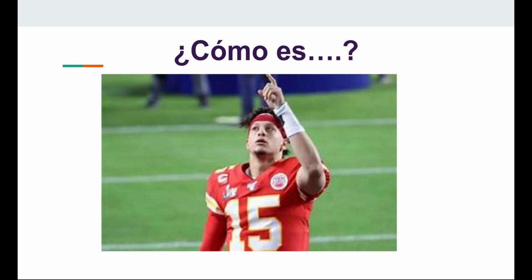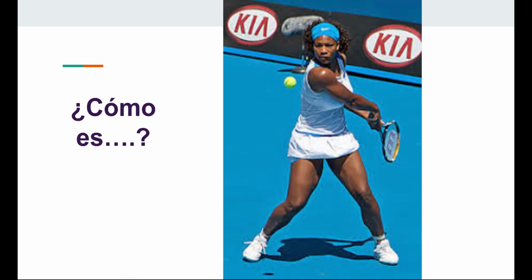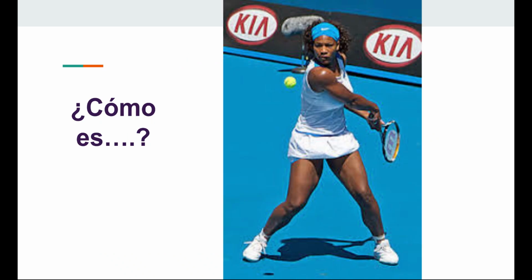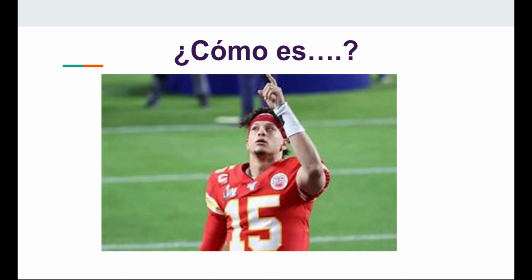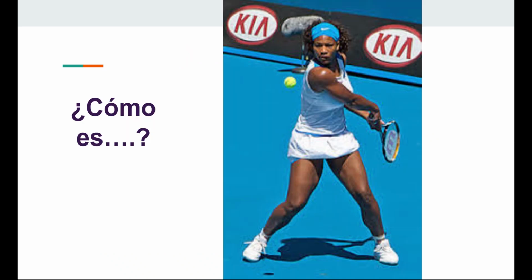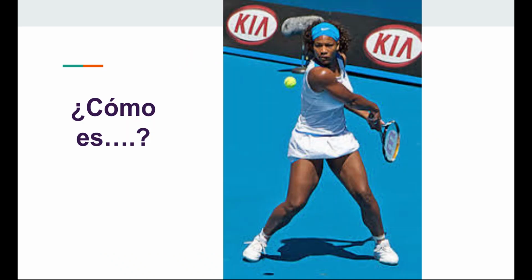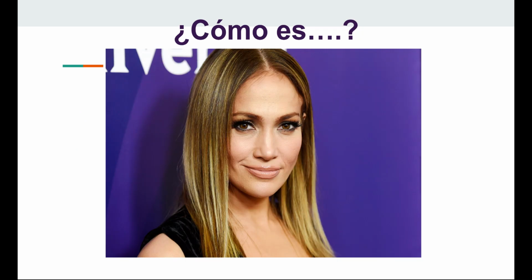So you see, él es atlético. Ella es atlética. Él es famoso. Ella es famosa. Él es moreno. Ella es morena. Él es rico. Ella es rica. All right, next one.